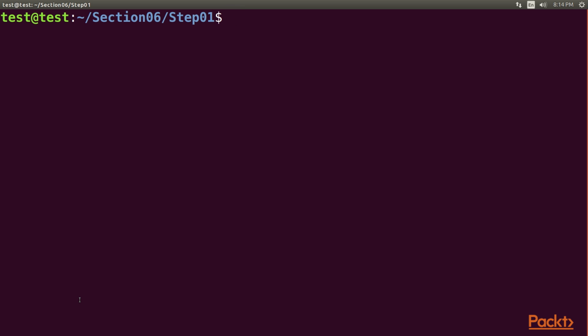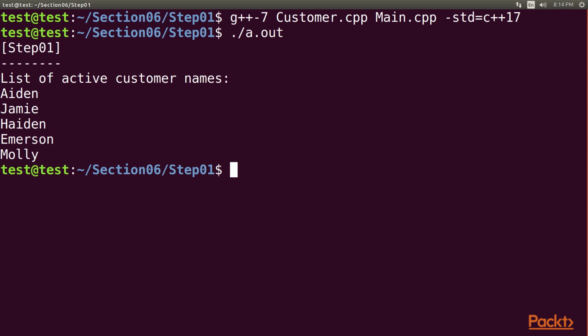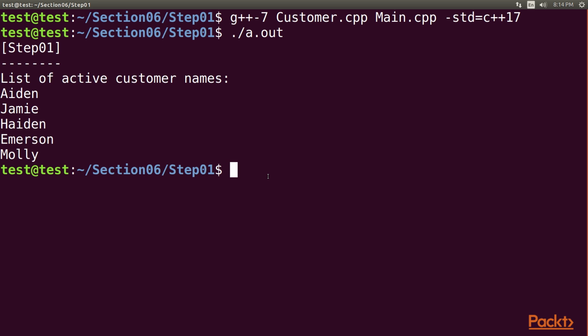Go to our terminal, type in g++-7, followed by customer.cpp, main.cpp, -std=c++17 to compile our code. After the compilation is successful, type in ./a.out to execute the program. Nice! Here is the output. As we can see in the registerCustomers method, only 5 from 10 customers are active, so not all of the names will be listed in this output. We can try the remaining 3 methods to get the information about the active customers, specifically, their addresses, phone numbers, and email addresses. So here we have come to the end of this video.